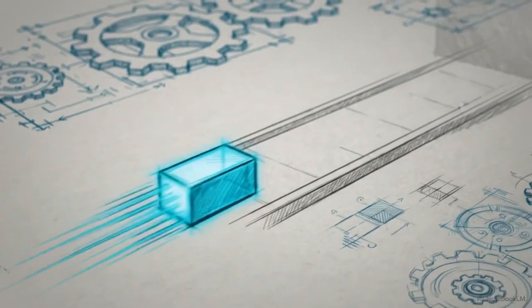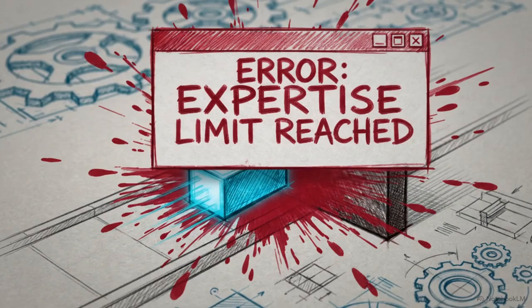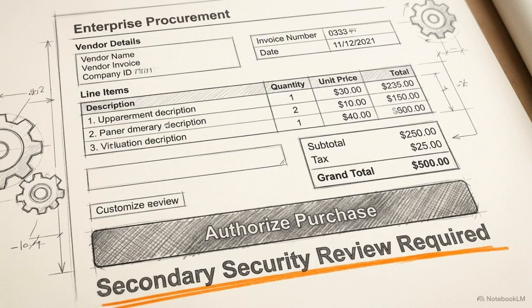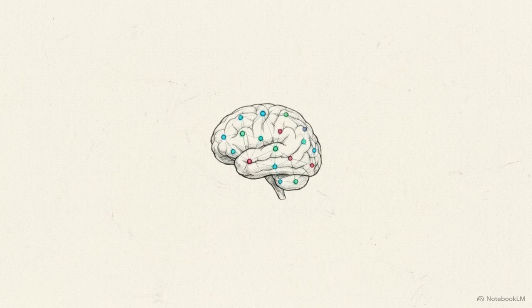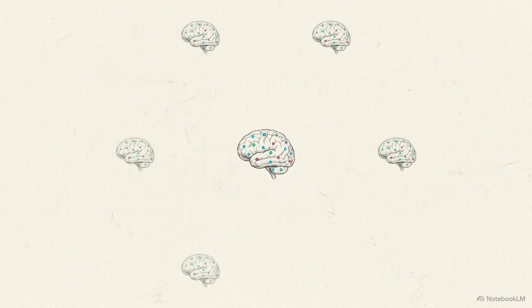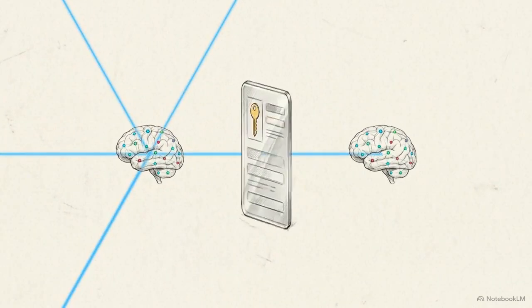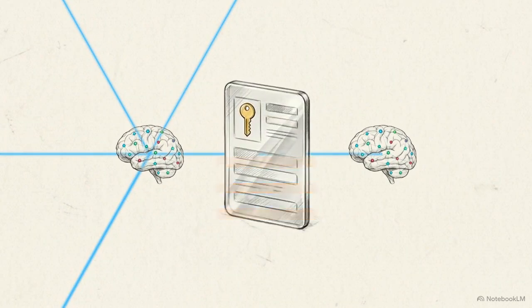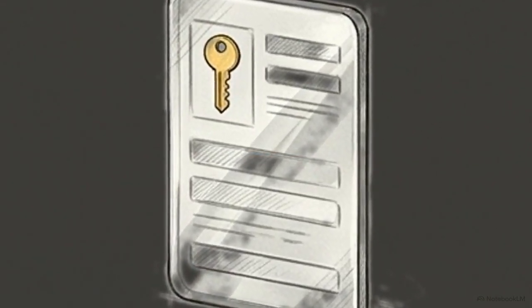Once an agent has reach, it hits an expertise limit. No single model holds infinite context, nor can it manage permissions across every corporate domain. If you deploy a procurement agent to onboard a new software vendor, it cannot authorize the purchase alone. It needs a specialized security reviewer agent to vet the compliance documents. This is where agent-to-agent, or A2A delegation protocols come in. As the central model scales down and connects outward, the protocol turns distributed corporate work into an architecture agents can mathematically reason about.